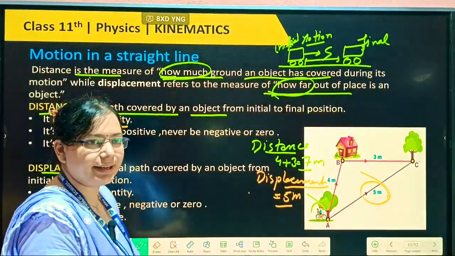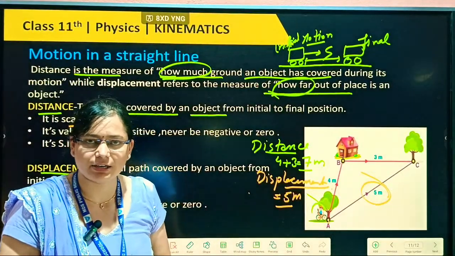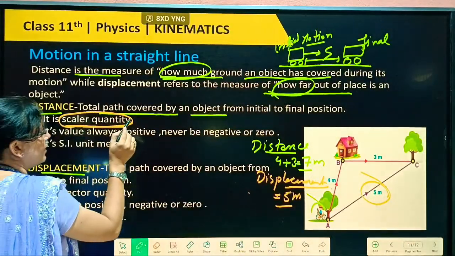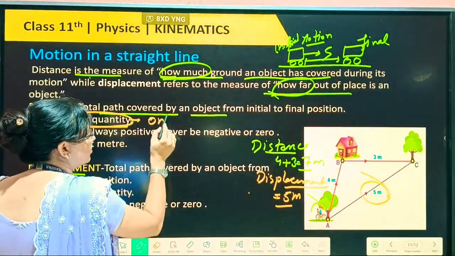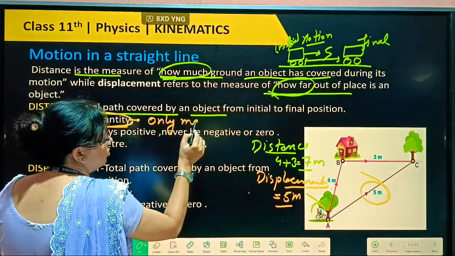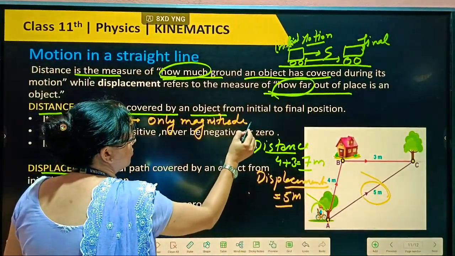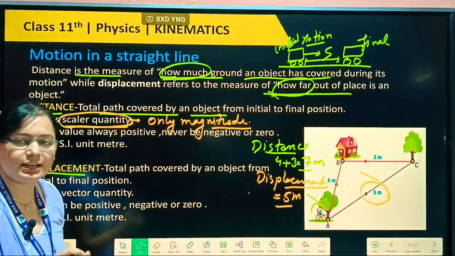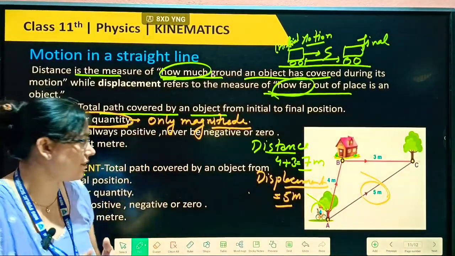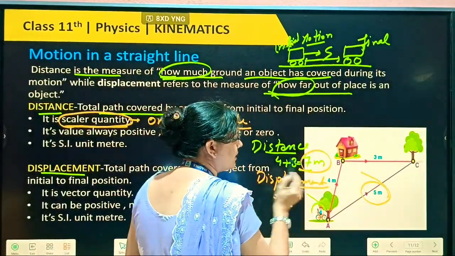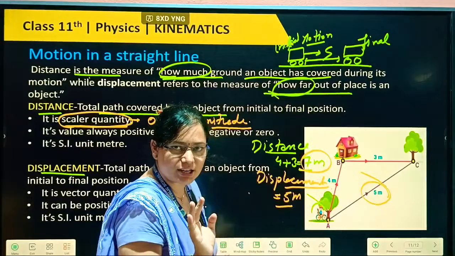We have done already in 9th class, scalar and vector quantity. Scalar quantity, beta, those quantity which are having only magnitude. Okay, but only magnitude, then we will call it scalar quantity. Okay, we can define only magnitude, means how much covering. Here, from here to there, total is 7 meter. Does not matter their direction.